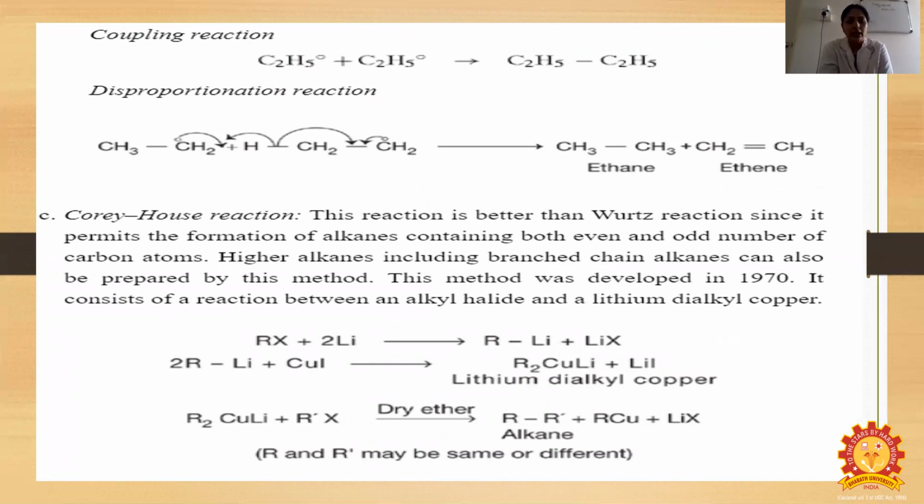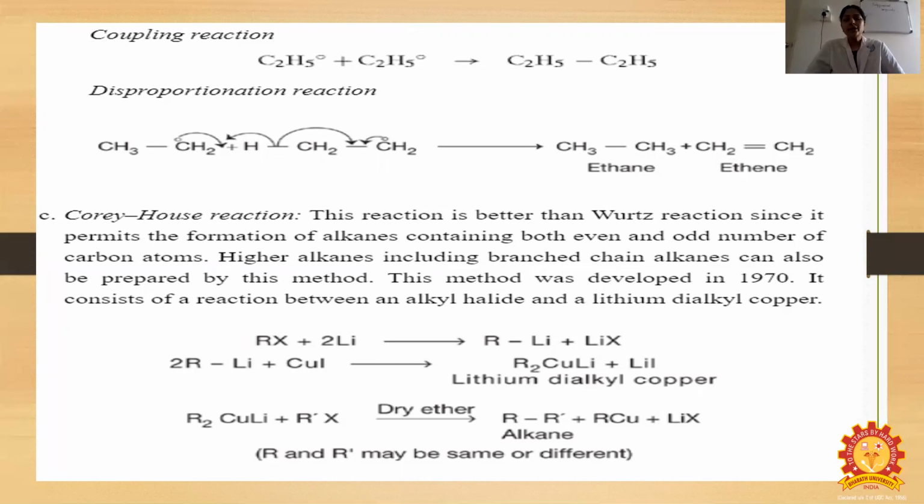And the disproportionation reaction: CH3CH2 plus H-CH2CH2 free radical. So CH3CH3, that is, this hydrogen atom will be added here, and this bond will be shifted here, giving ethane as well as ethene.